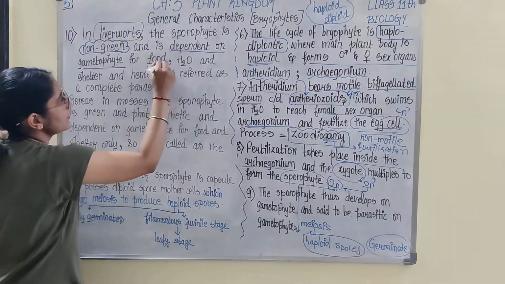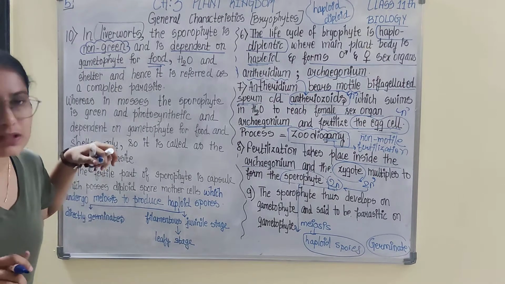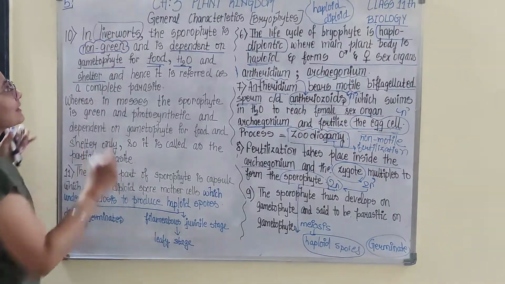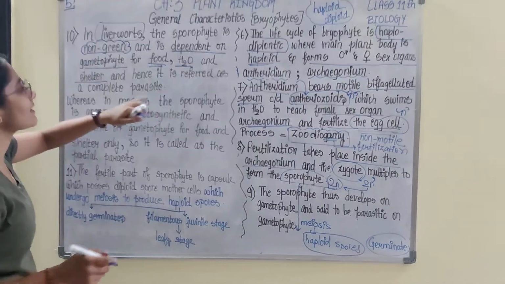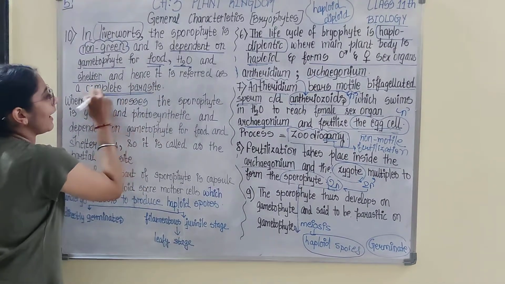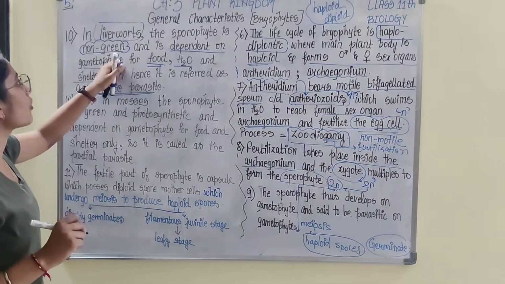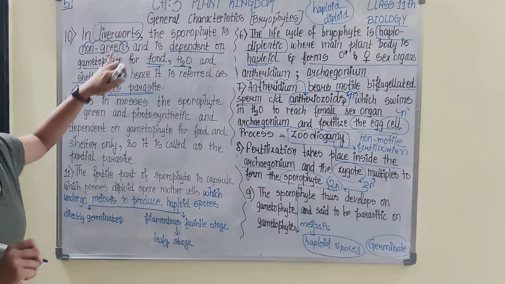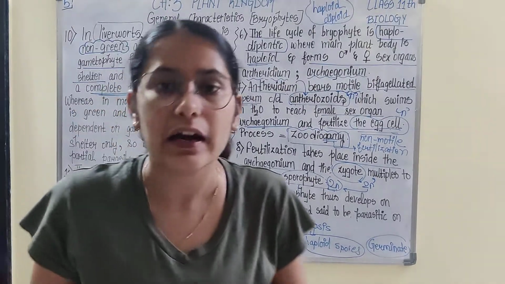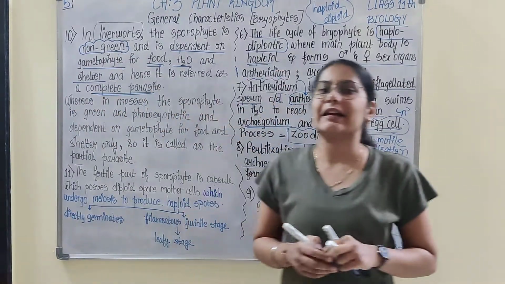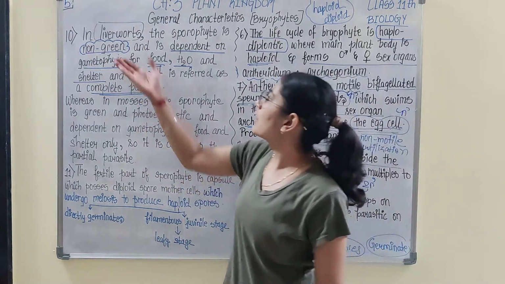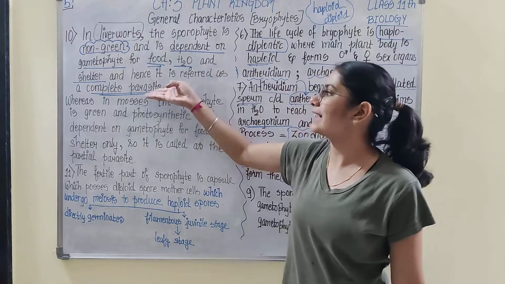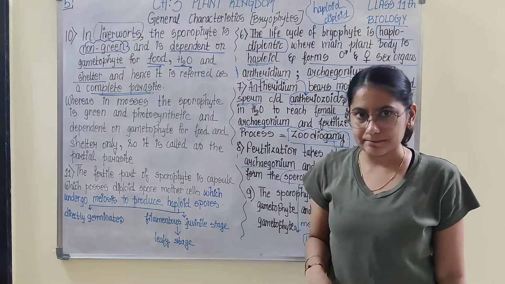For food, because it won't be able to perform photosynthesis, for water and for shelter. And hence in liverworts the sporophyte is non-green, completely dependent on gametophyte for food, shelter and water. Therefore the sporophytes of liverworts are referred to as complete parasite on gametophyte.